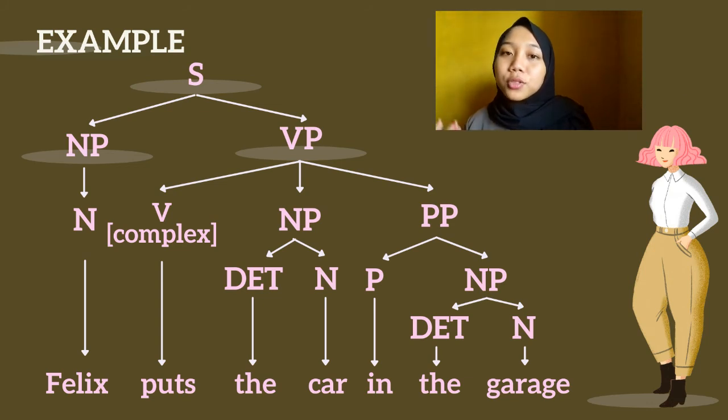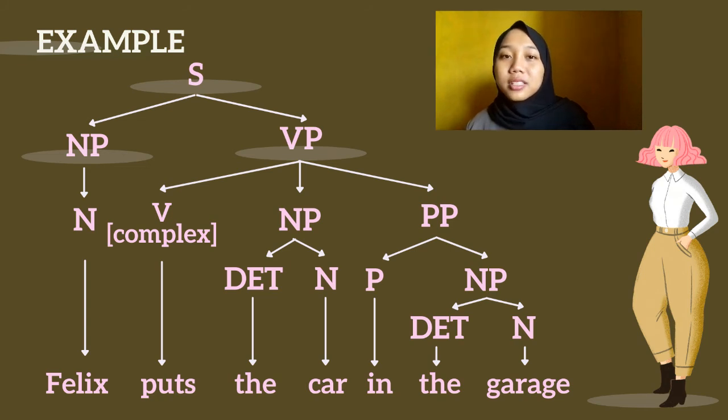Alright, let's look at the tree diagram of a complex transitive verb. Here we have a sentence: Felix puts the car in the garage. Felix here is part of a noun phrase with Felix in the category of noun.